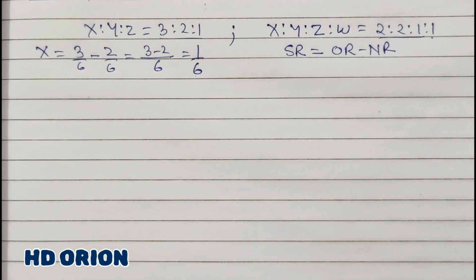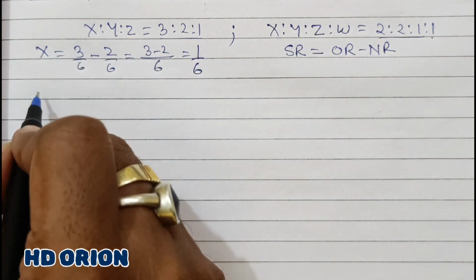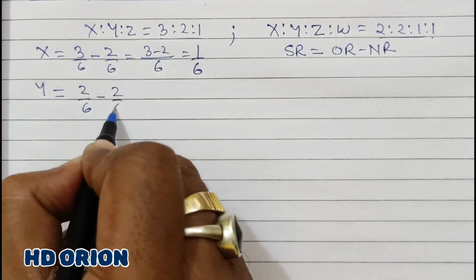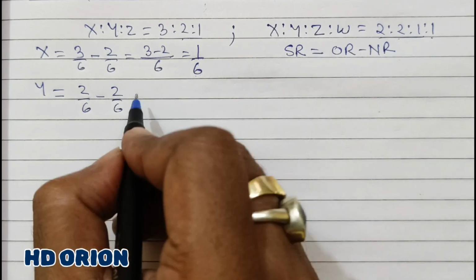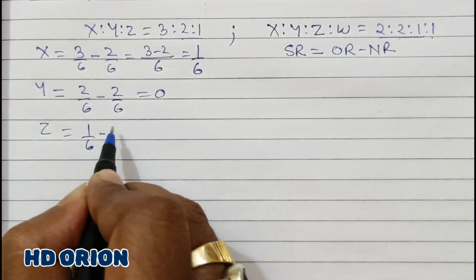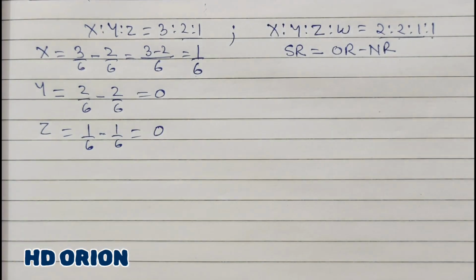Entire sacrifice is made by partner X, and therefore premium for goodwill will be paid by W to X. But let us see whether it is correct or not. So 2/6 minus 2/6. Here 2/6 and here also 2/6. It is 0. And for Z it is 1/6 minus 1/6. Again it is 0.